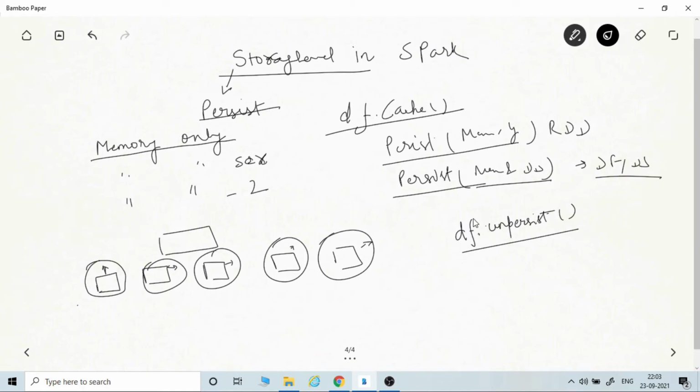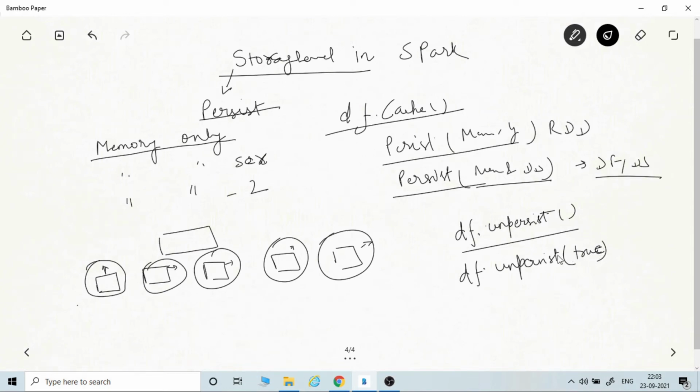There is another variant of unpersist, which is df.unpersist, and you have to pass a boolean argument, true or false. False is the default.